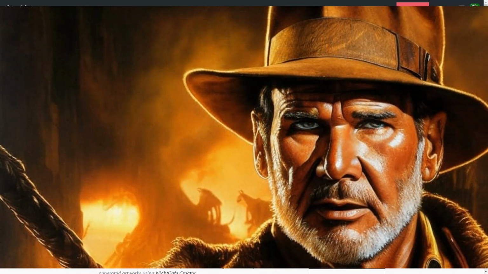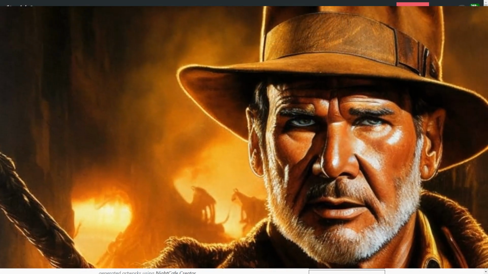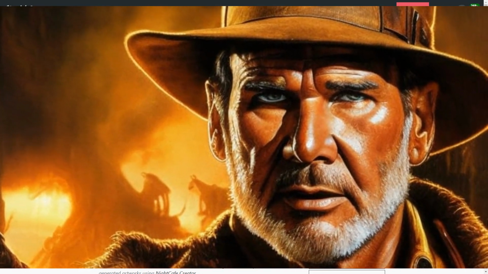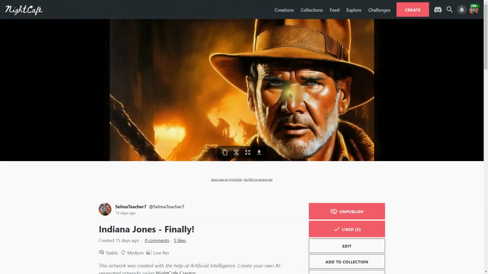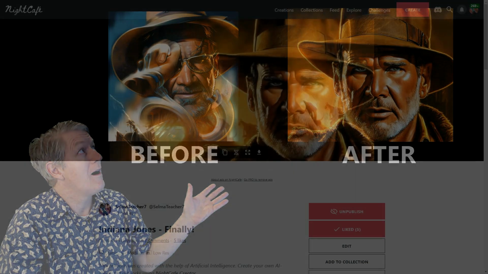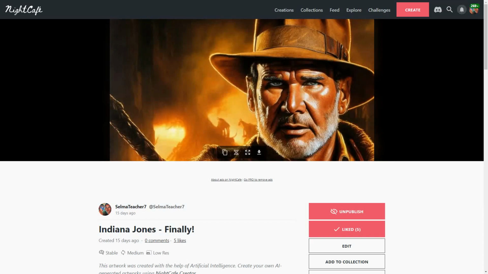So here with the negative prompt being used, it looks awesome. Look at the detail in his face, his eyes, and there's nothing in there like a misdrawn hand or weird thing. It's just Indiana Jones, crystal clear. So now you know how to use negative prompts in your AI works of art to better create what you want to see.